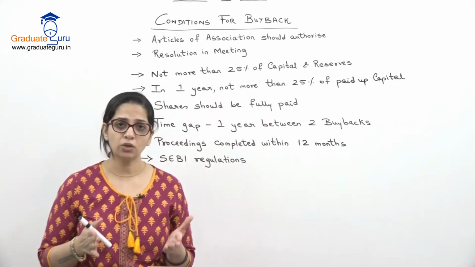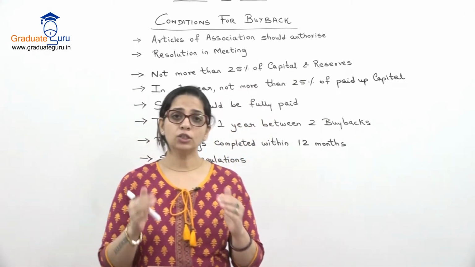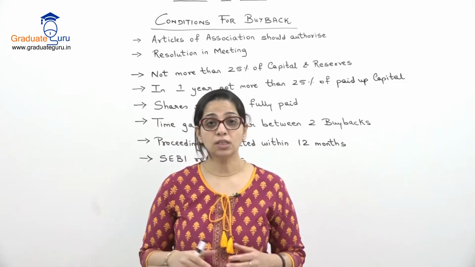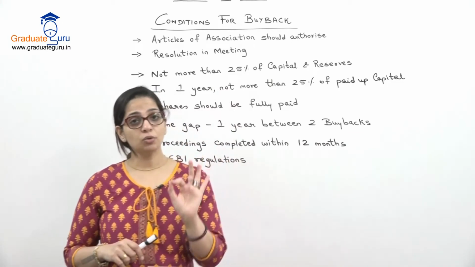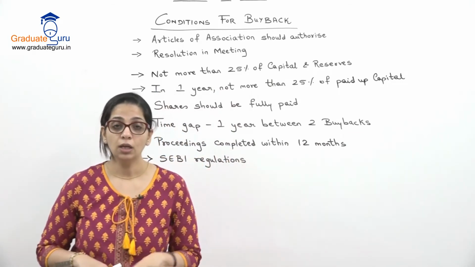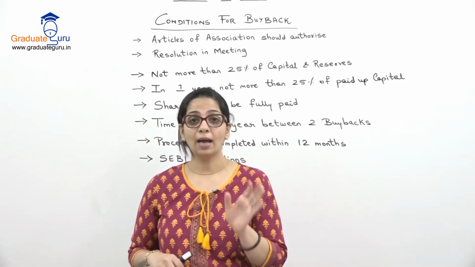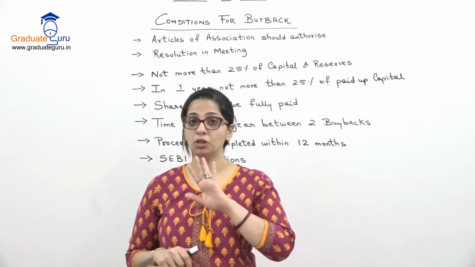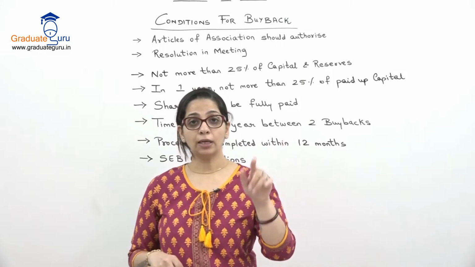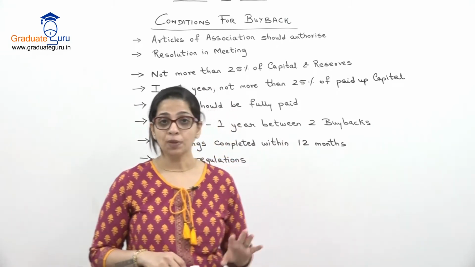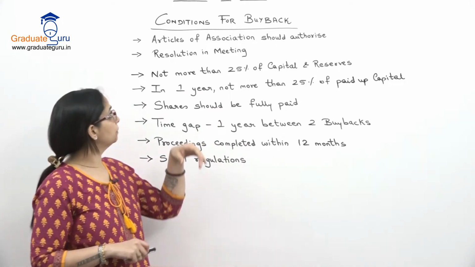We know what is Articles of Association? It is a list of rules of the company when it is dealing with the outsiders. So Articles of Association में mention होना चाहिए कि कंपनी को जब भी जरूरत होगी it will buy back its shares. If that mention is not there, first हमें articles change करना पड़ेगा, then only we can carry out the buyback. So that is first condition.